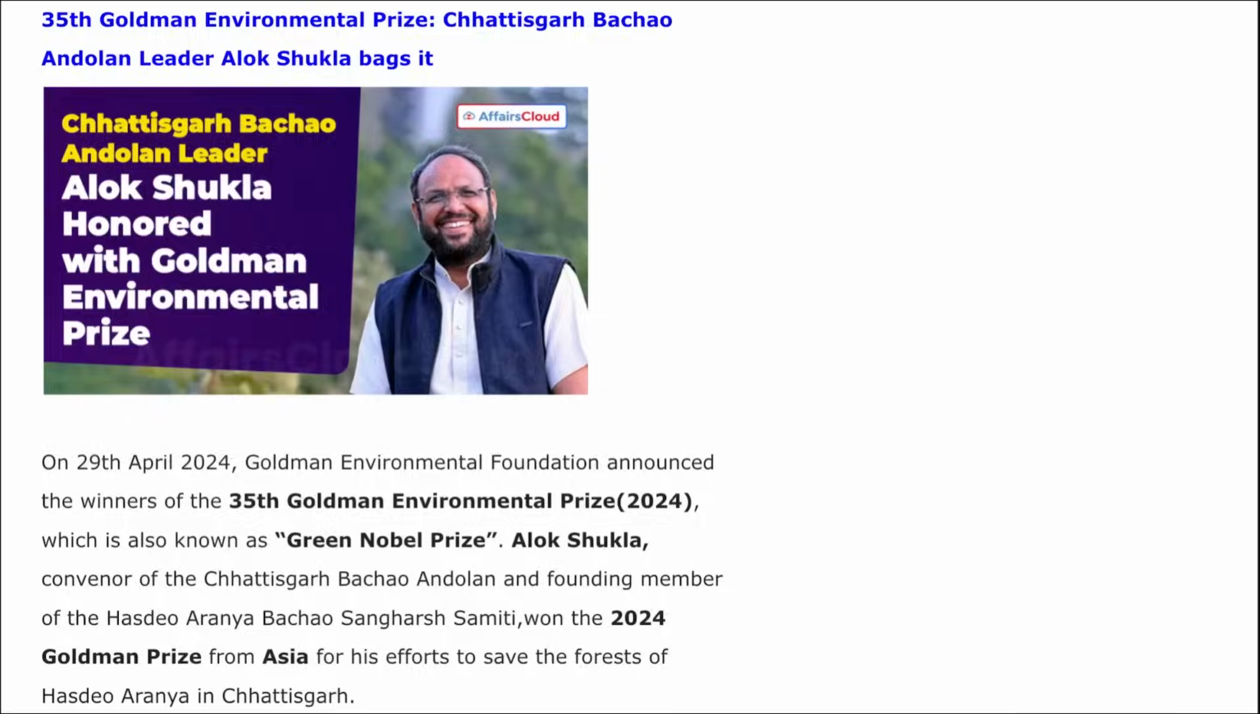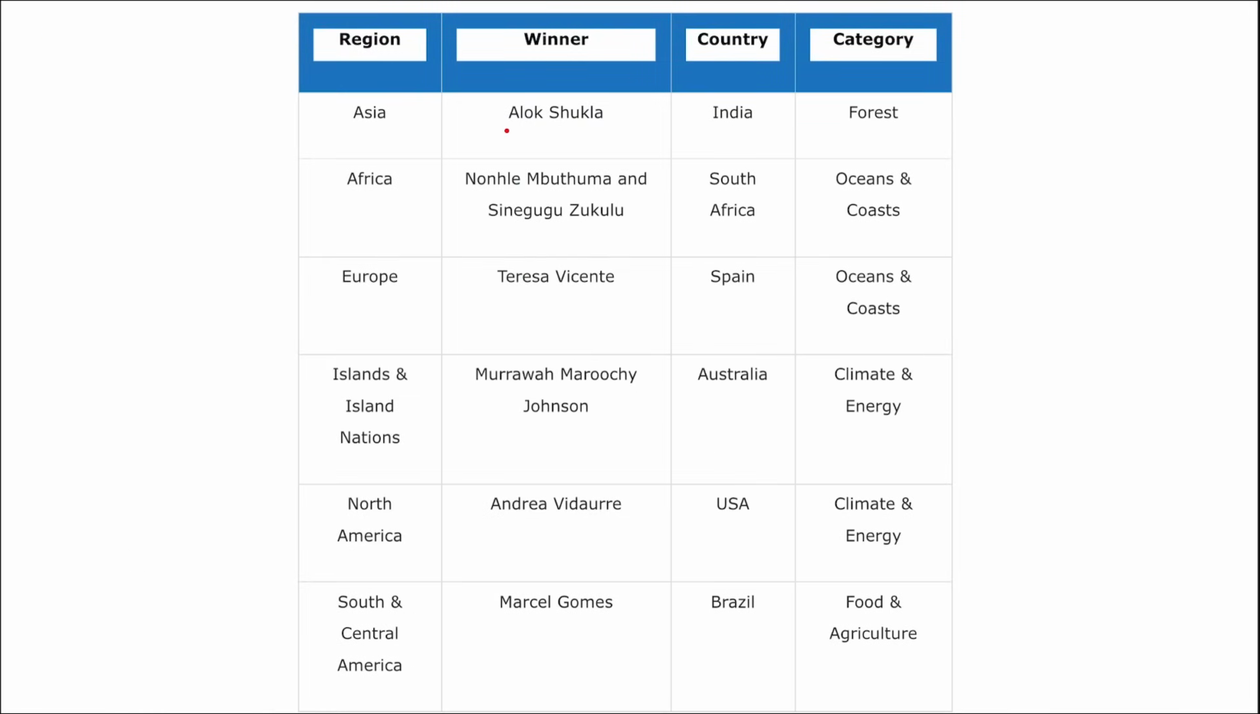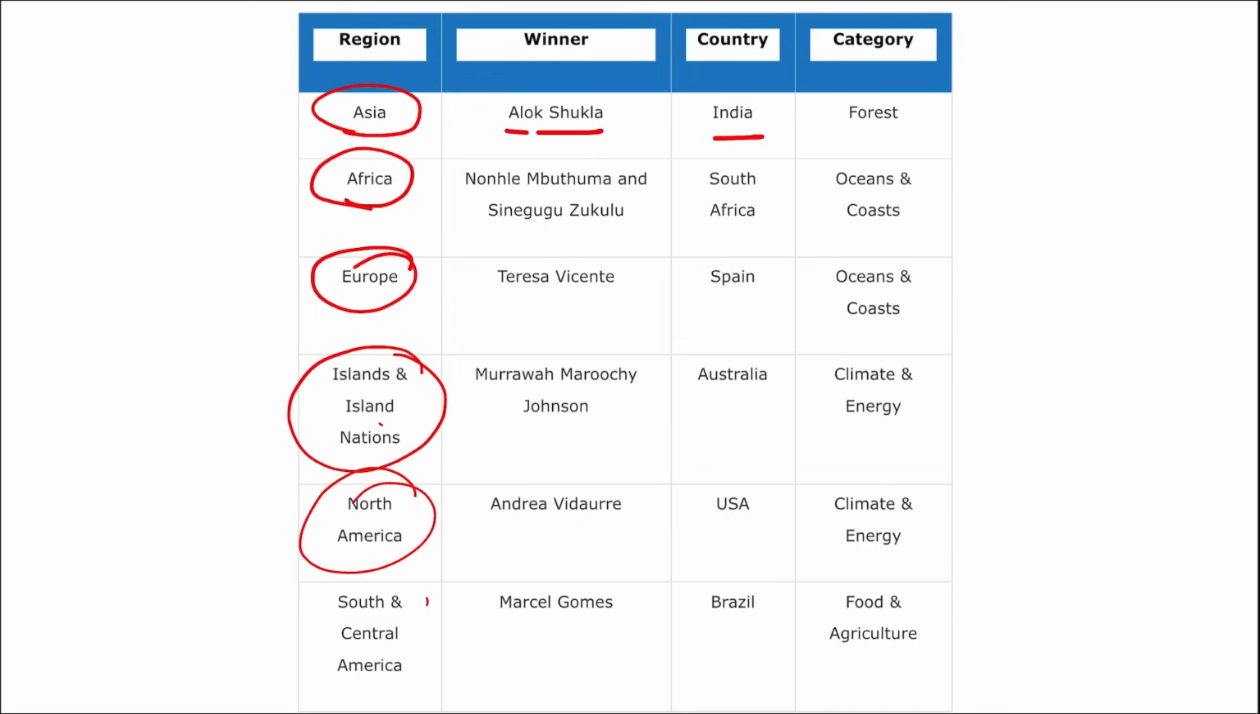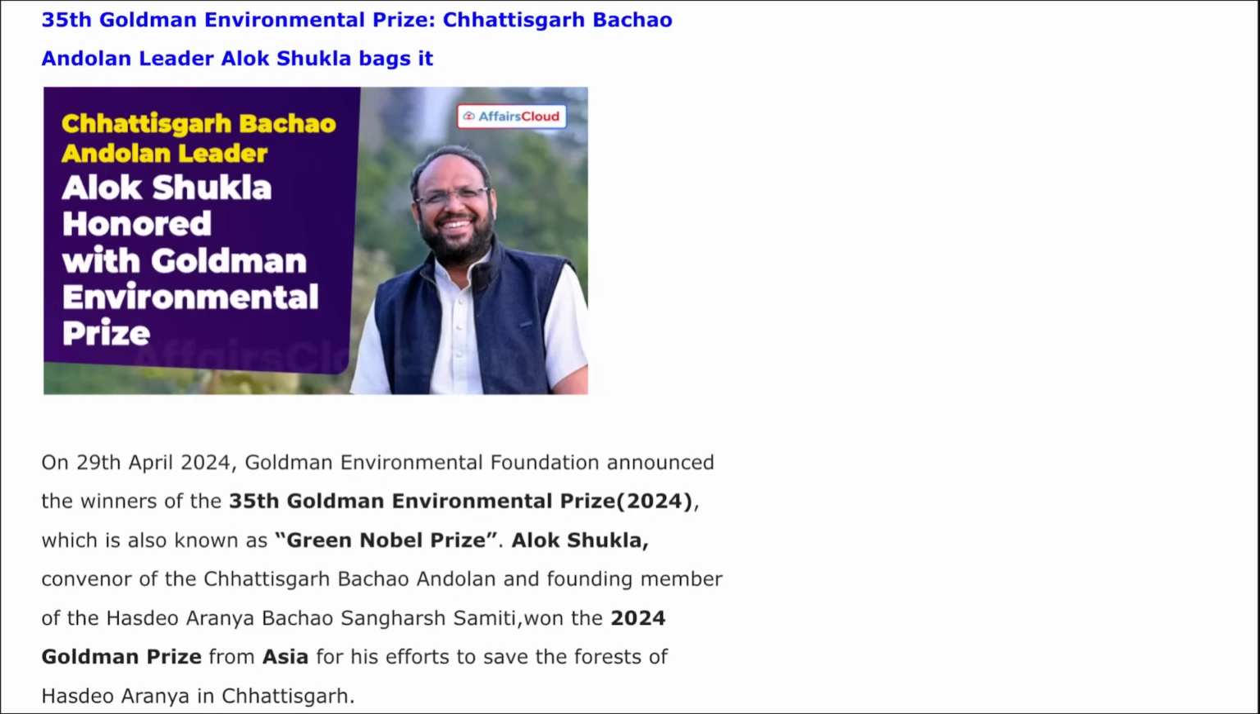Correct? If we talk about those 7 individuals, you can see here from the Asian region, Alok Shukla, from India, then from Africa, from Europe, from islands and island nations, from North America and South and Central America. These are the winners, but the important one you need to remember is from our India for the Asian region, and it was under the forest category. Right? Alok Shukla has won the 35th Goldman Environmental Prize. This is also known as Green Nobel Prize.